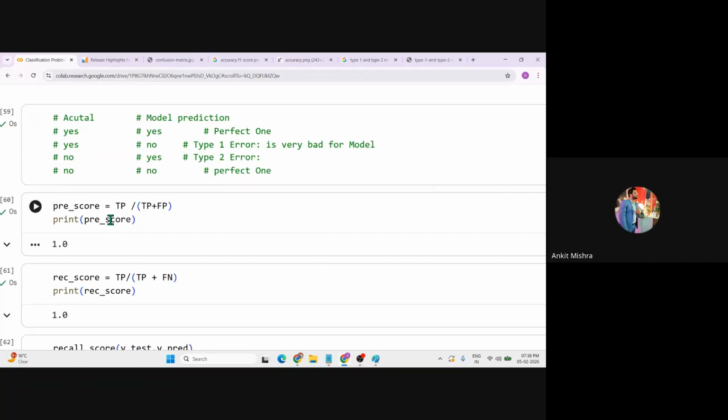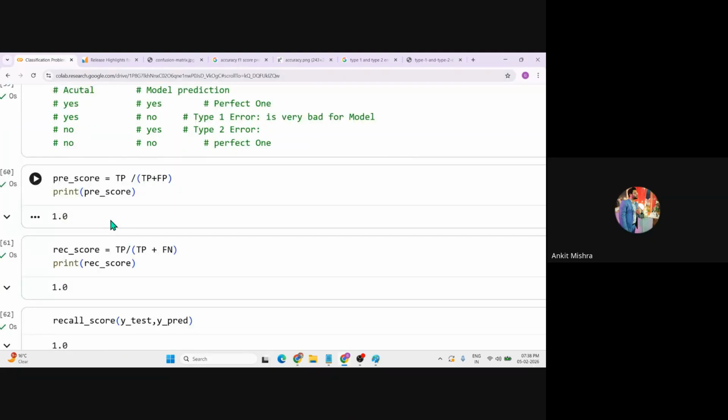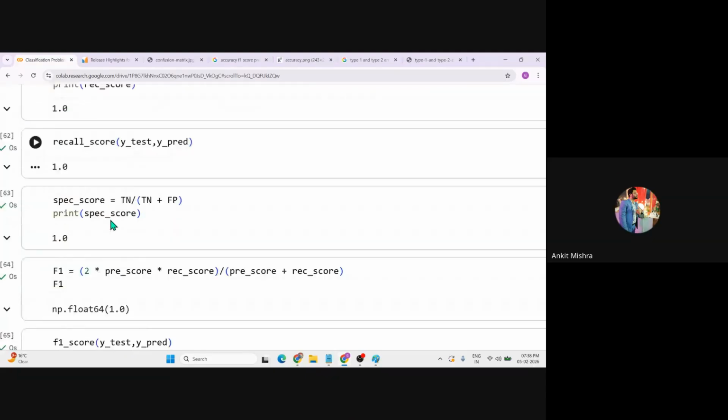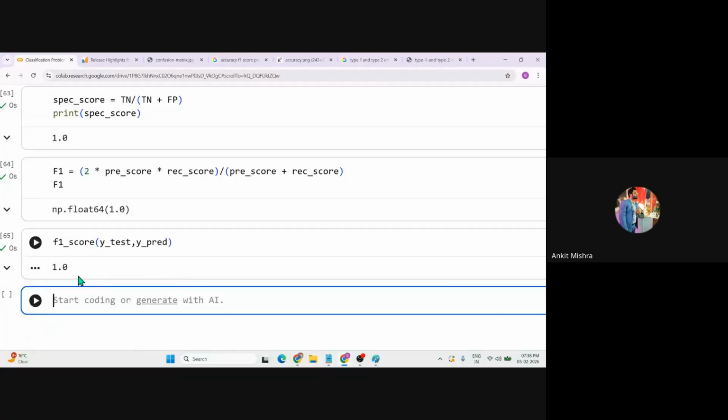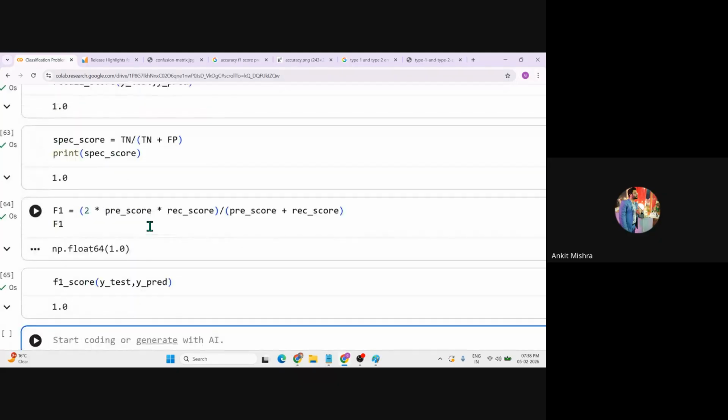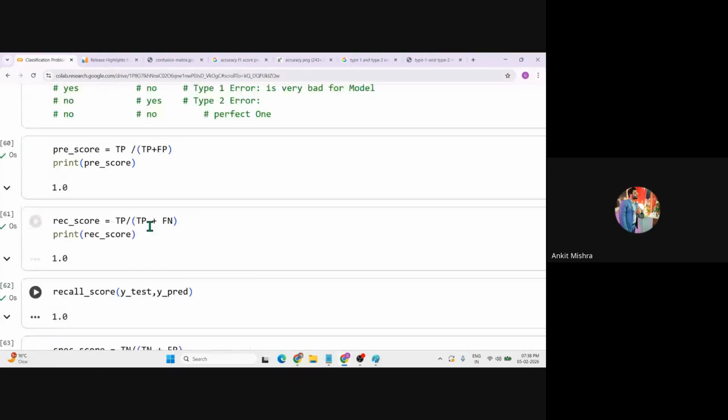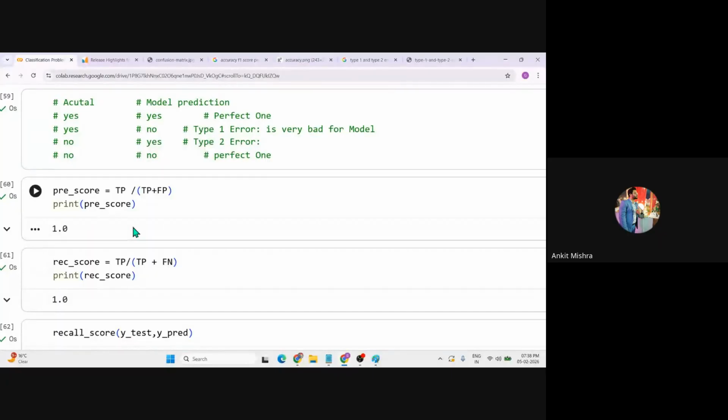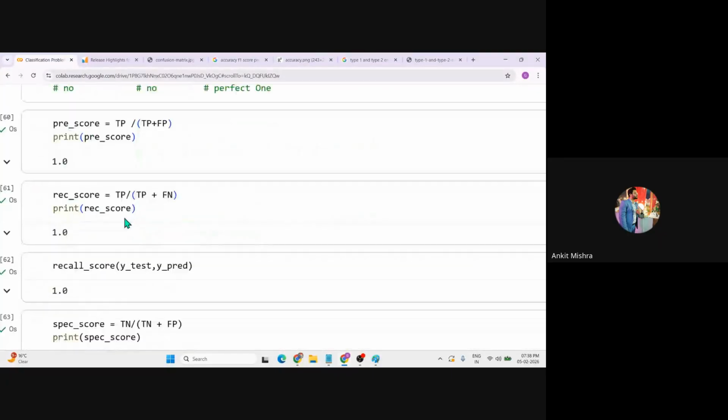Because we are learning it from an industrial perspective, there is no need to mug up all the formulas. You can use another method called the classification report, and this classification report prints out all the values, so we need not calculate each value one by one. But it is recommended to understand each value and calculate each score one by one, so that you can understand it well, right?